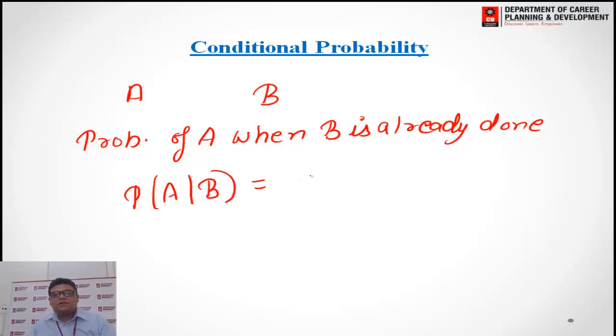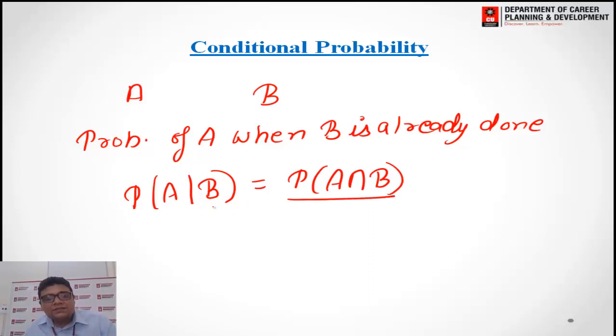And the formula for this will be, see, if I have taken the probability of doing A, let us take it as an example. Probability of doing A is 1 by A and probability of doing B is 1 by 4. Then the probability of A and B means combined way. So we will say the intersection. So here we will take probability of A intersection B and divided by what? Divided by the event which is already done. So here we have taken the B is already done, so divided by probability of B.